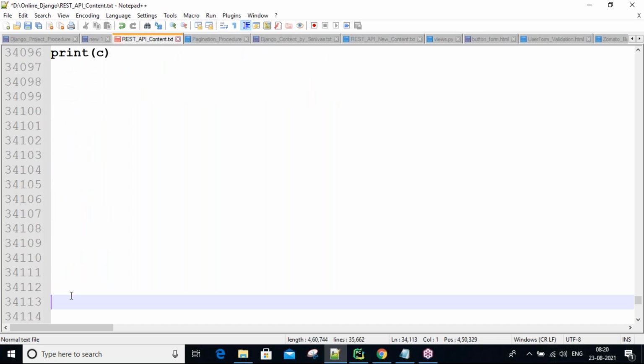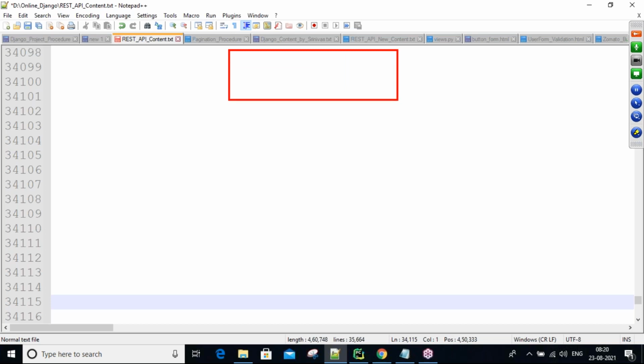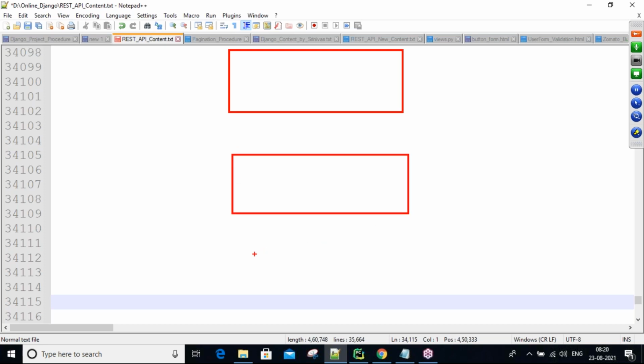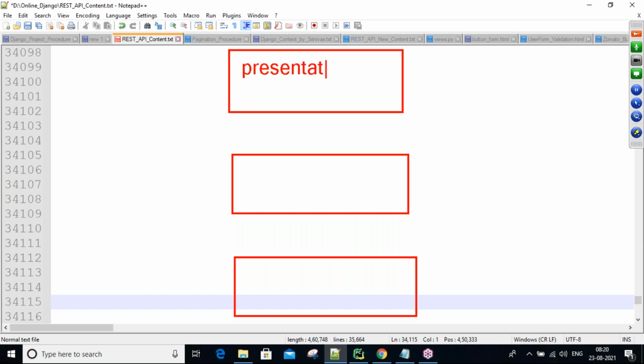Also, guys, in real time, if you want to develop any application, three layers are required. This is one layer, the presentation layer, this is the business layer, the backend layer, and this is the database layer. Here we write the presentation logic, the presentation of our application. If you want to develop the presentation logic, UI technology is required. For example, HTML, CSS, Bootstrap.